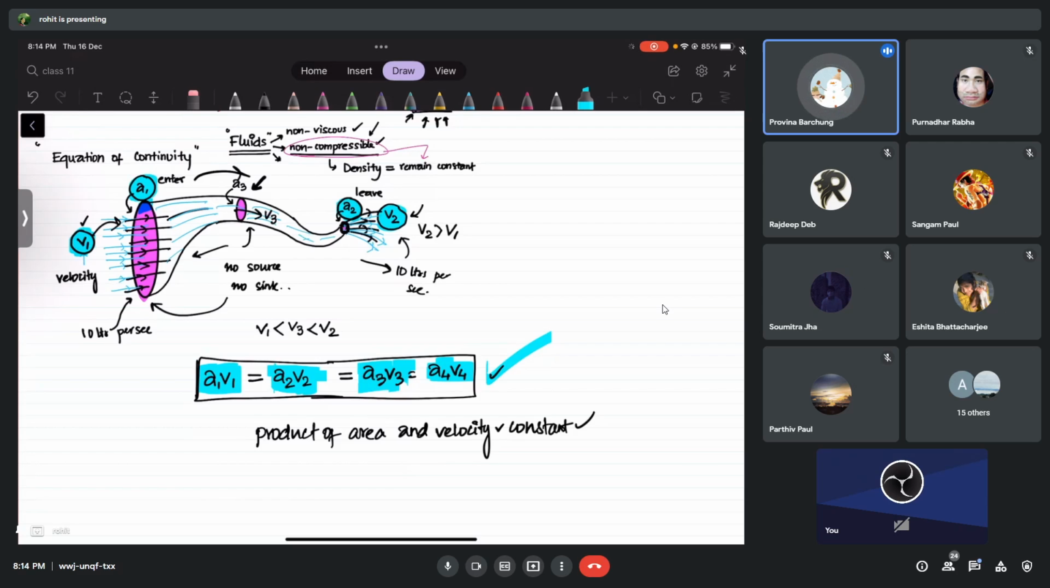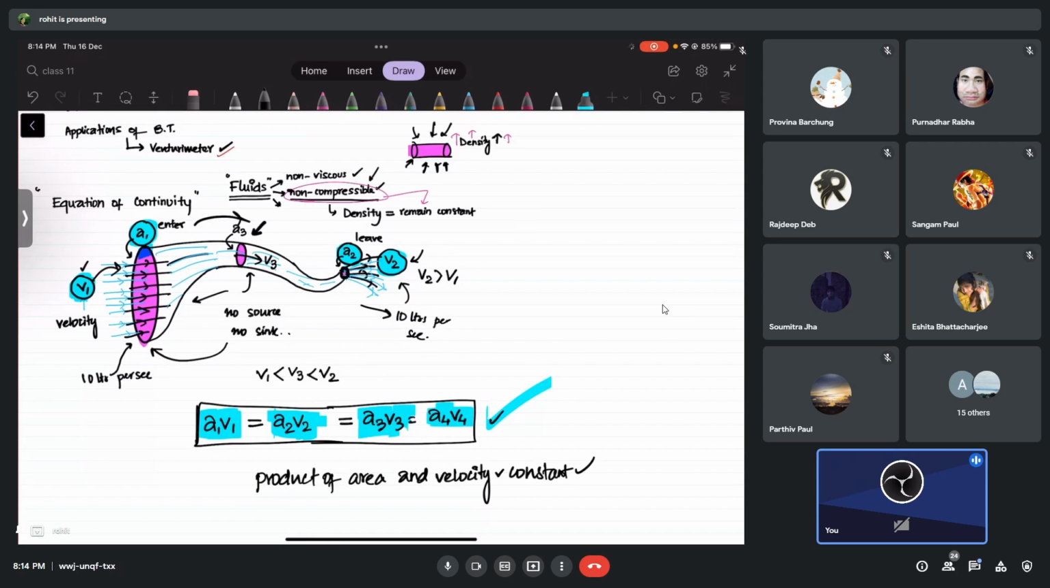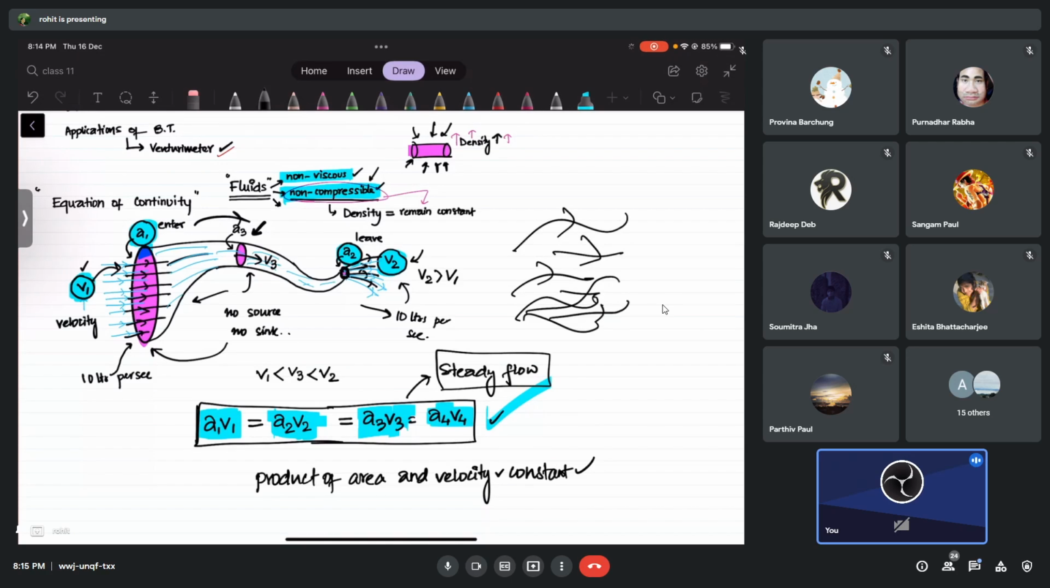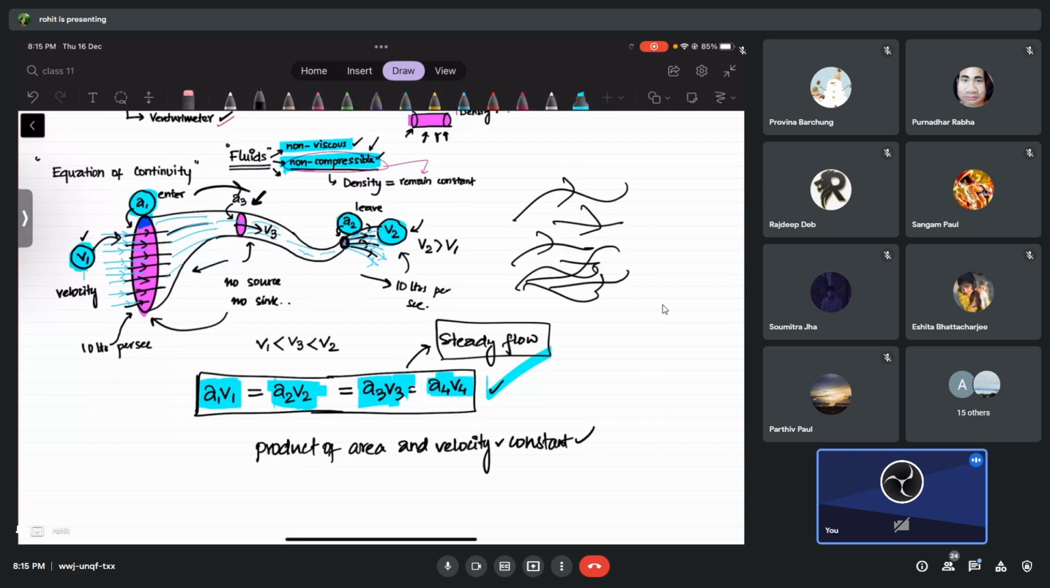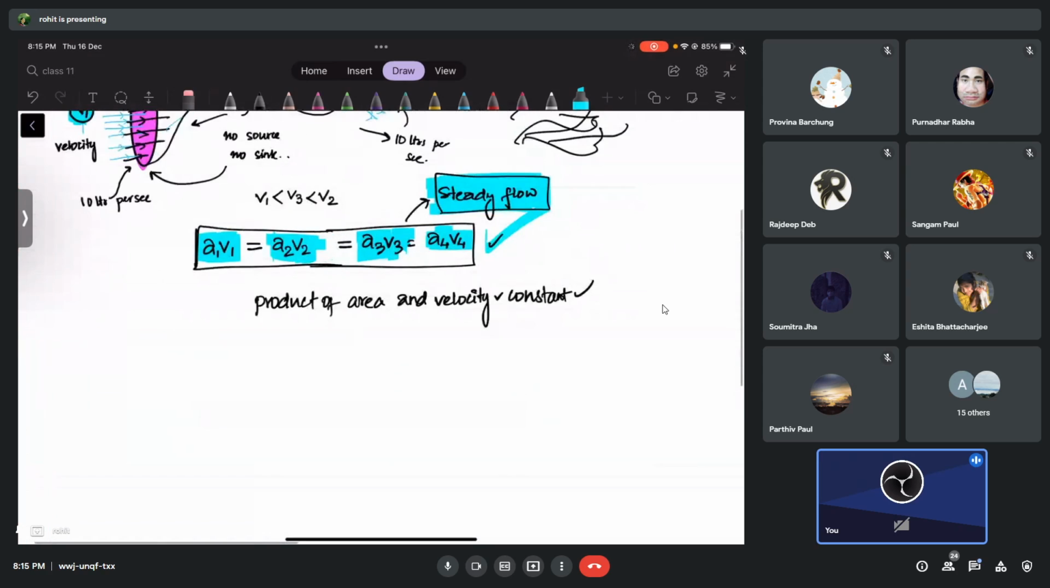Now don't forget what our consideration is. It is non-compressible, so density is constant. And we are taking streamlined flow, steady flow. What kind of flow of the liquid? Steady flow, not turbulent flow. Maybe later I can show you a video of turbulent flow and streamlined flow. I forgot to mention that. But we are talking about steady flow right now. So I think we are ready to talk about the next point now.